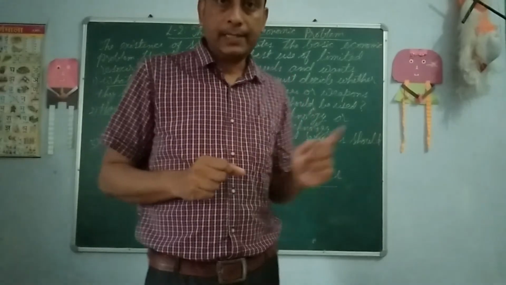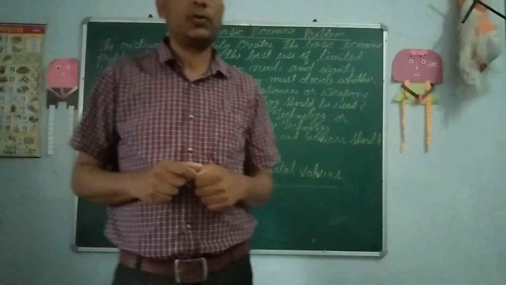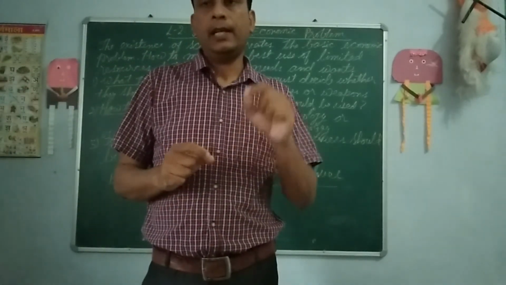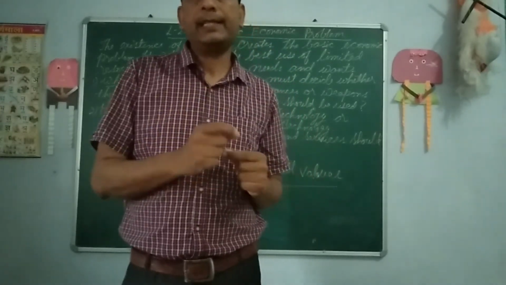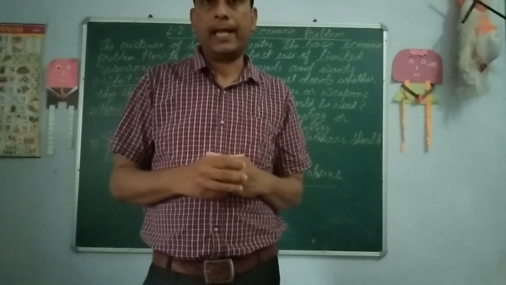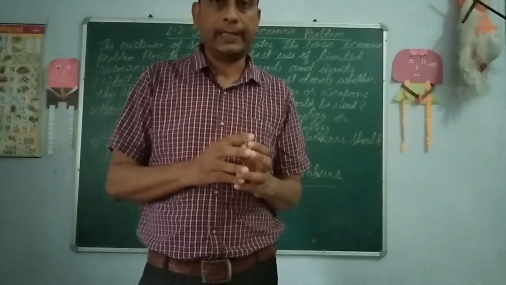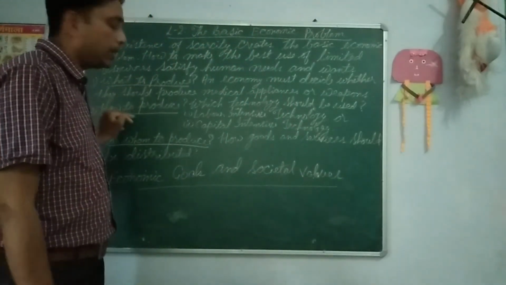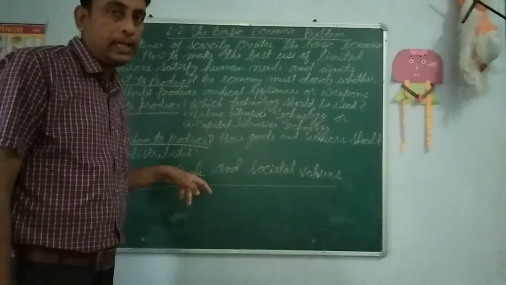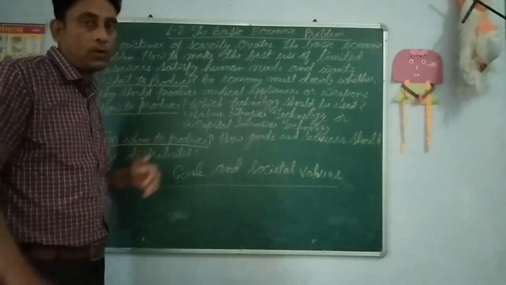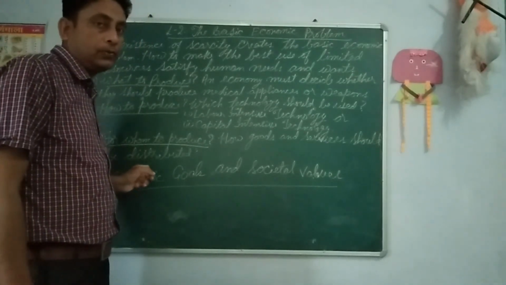Now among the suppliers, this question is for whom to produce. The supplier's main focus is to earn profit. So they will target those customers who can purchase their products. Every supplier first targets their customers, and accordingly they produce the things, keeping in mind what to produce and how to produce. Then they decide for whom they have to produce. So these three are the basic problems of an economy: what to produce, how to produce, and for whom to produce.